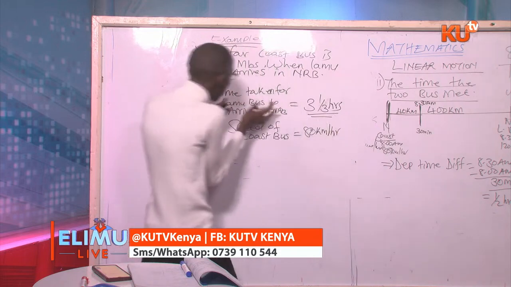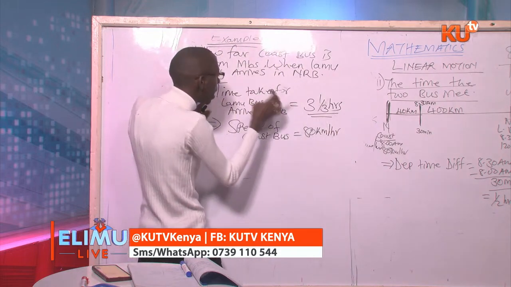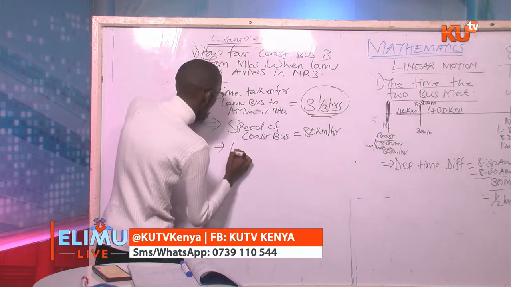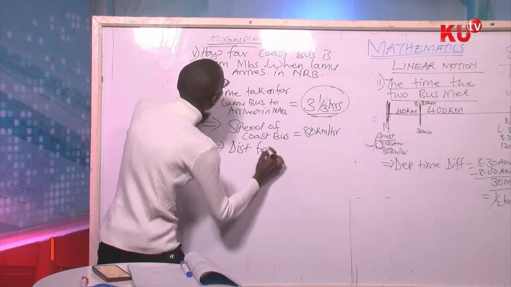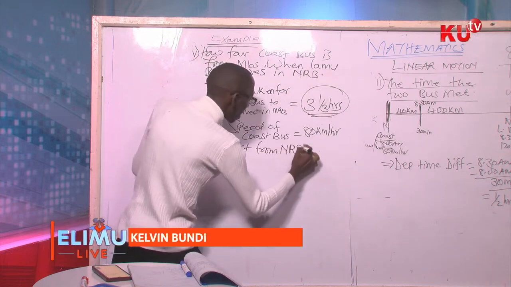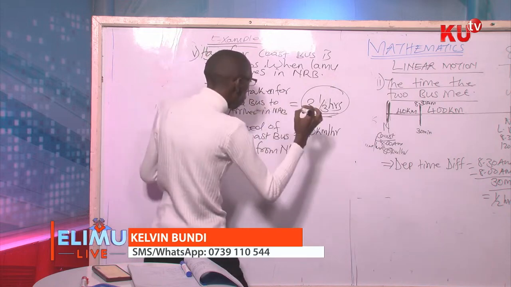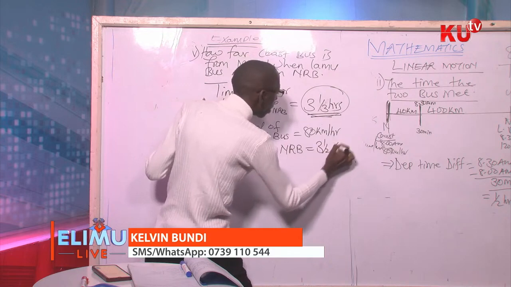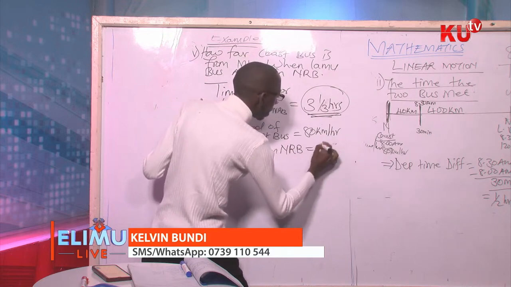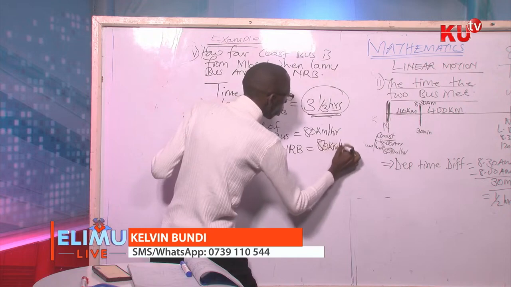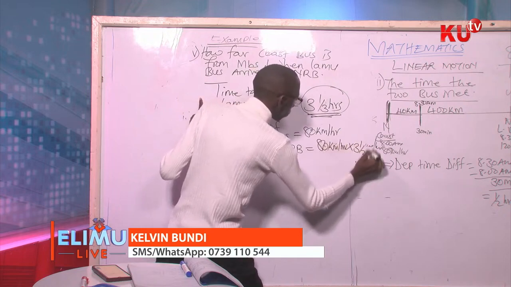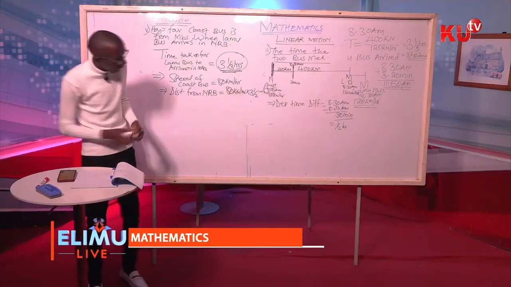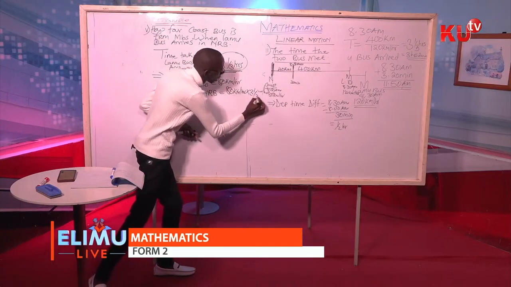And the question is, how far is the coast bus from Mombasa when the Lamu bus arrives in Nairobi? What is the speed of the coast bus? The speed of the coast bus is 80 kilometers per hour. The time taken for the Lamu bus to arrive in Nairobi is 3.5 hours. So the distance from Nairobi, the coast bus is coming from Nairobi.